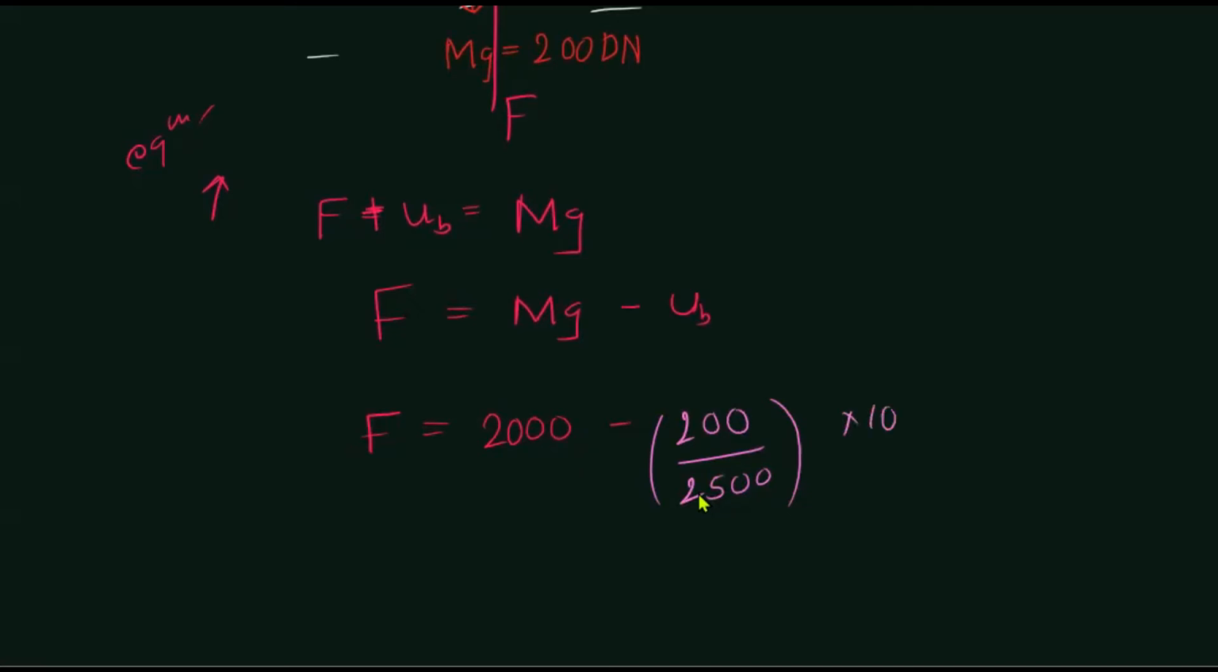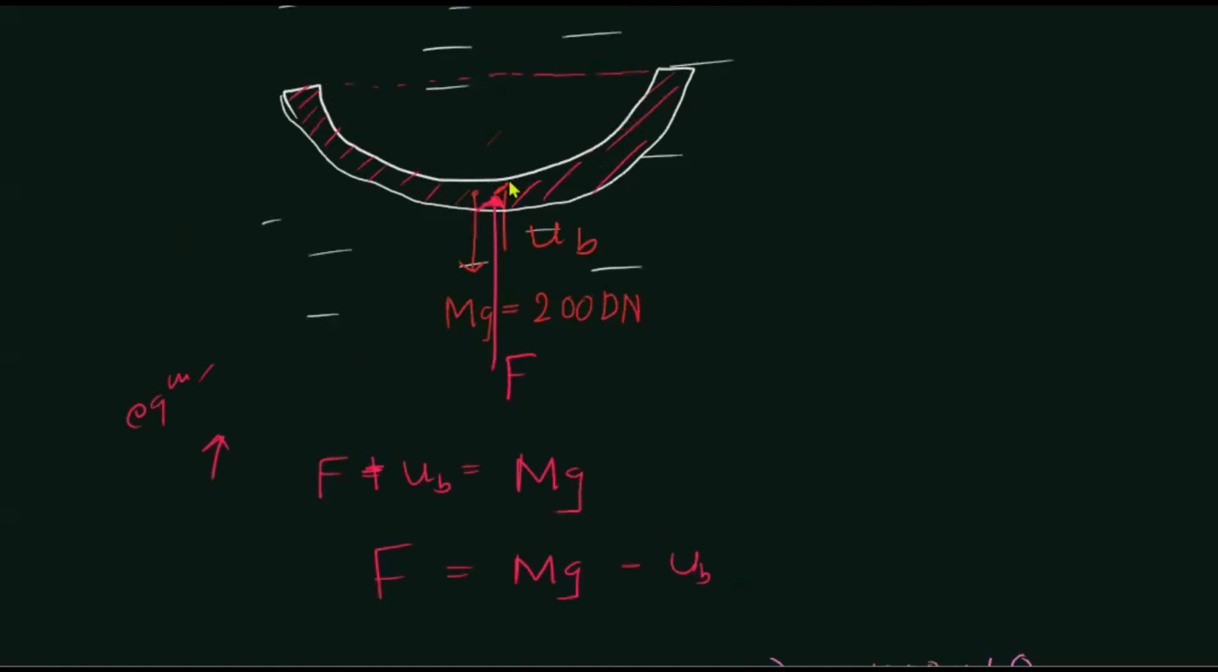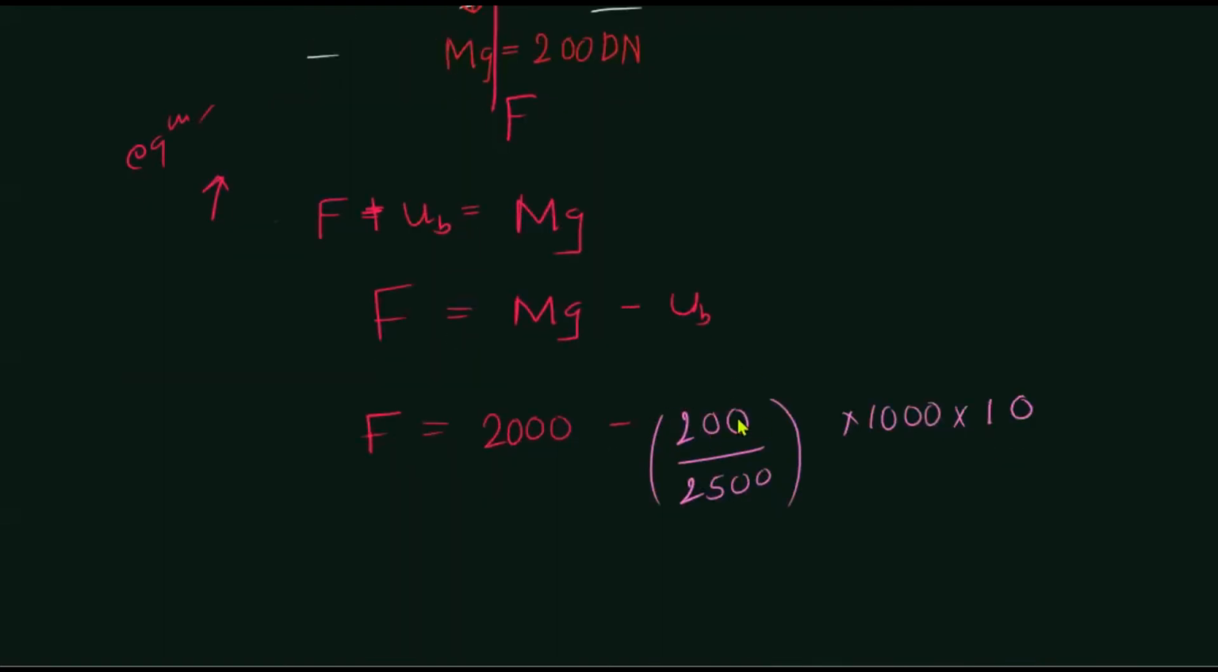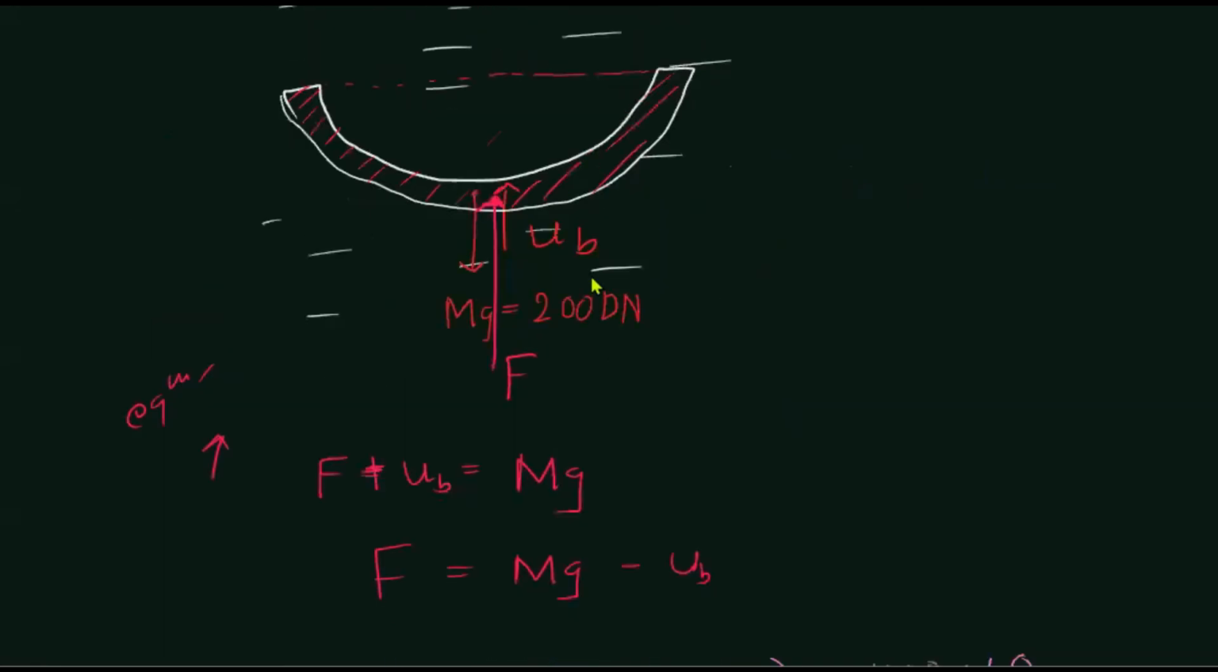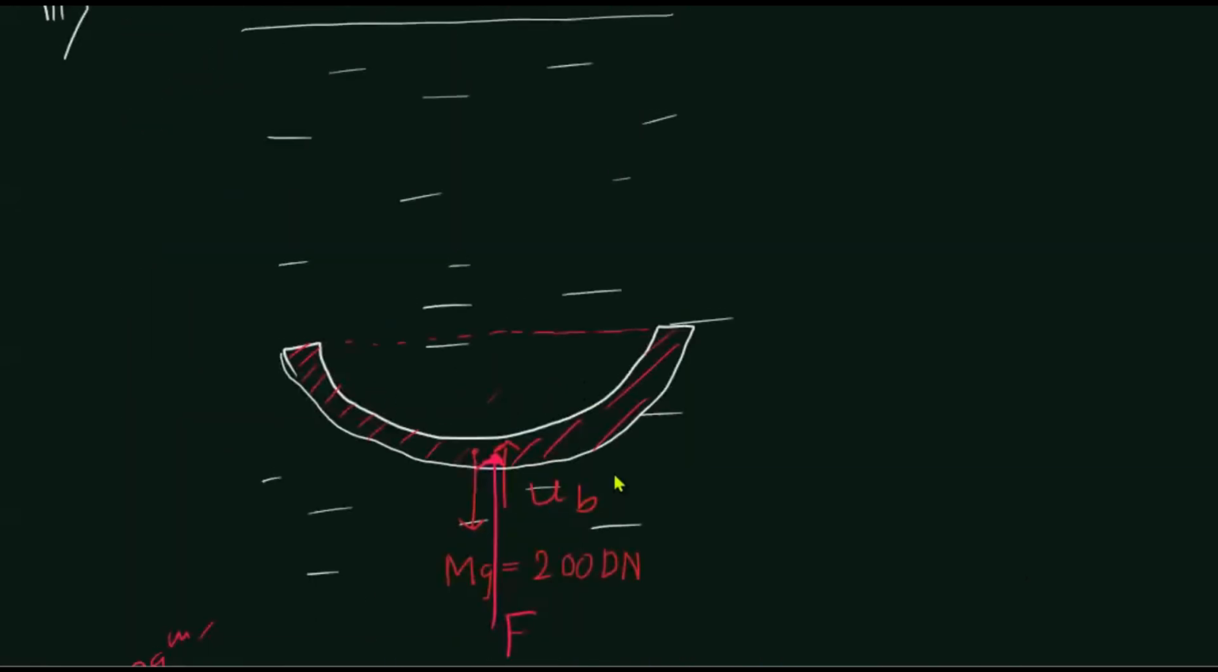What is the density of liquid? 1000. What is g? 10, right? So this is actually V rho g. What is V? V is this dipped volume. How did we find it? By dividing the mass of the boat by its density. If you simplify this, you're going to get something around 1750 newtons. So this would be the minimum force required to lift the boat to the surface.